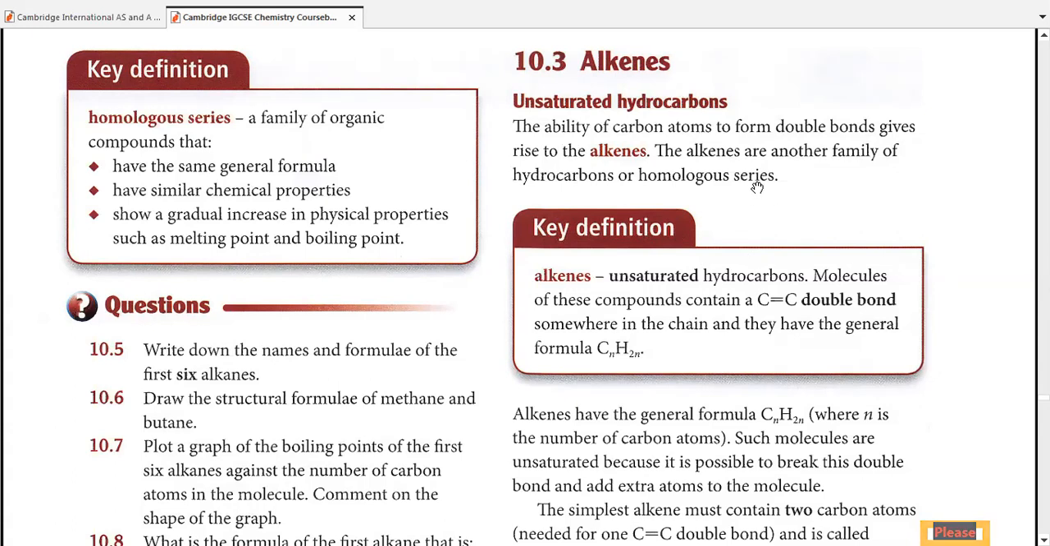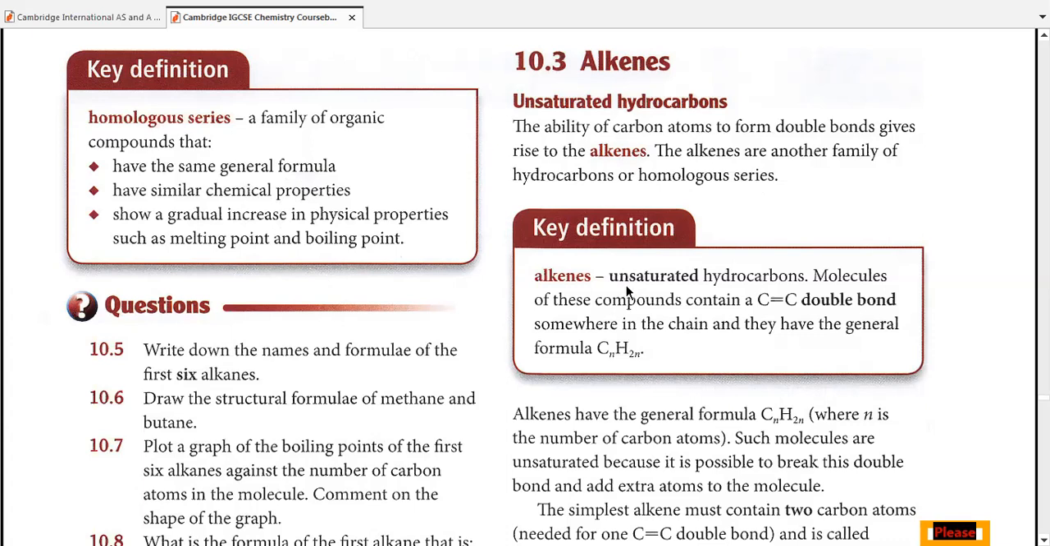We define homologous series by four methods. Right on your left-hand side, you would see that homologous series have the same general formula, or similar chemical properties, or they show a gradual increase in their physical properties such as melting or boiling points. Also, for a homologous series, we also mark that they have the same functional group.